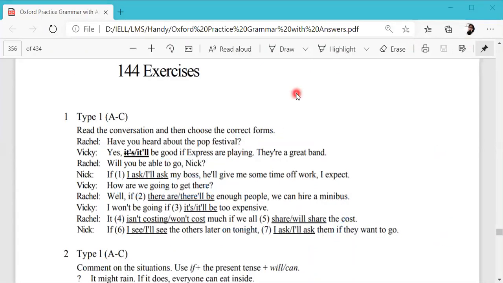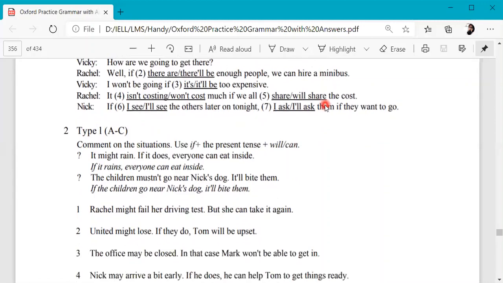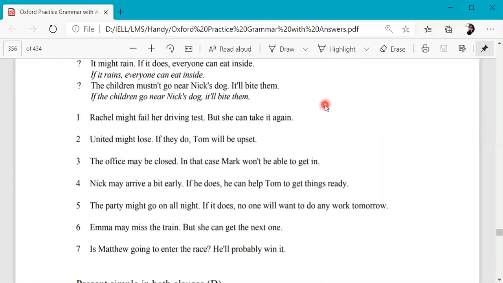Now here are certain exercises. If you have this book, or you can take a screenshot from this video, and then you can try doing these exercises. I want your responses in the class, so do this exercise. Maybe you can comment the answers in the chat with your roll number as well. Otherwise we'll discuss this in the class. If you have any questions, you can also put them in the chat section. I'll try to answer those.